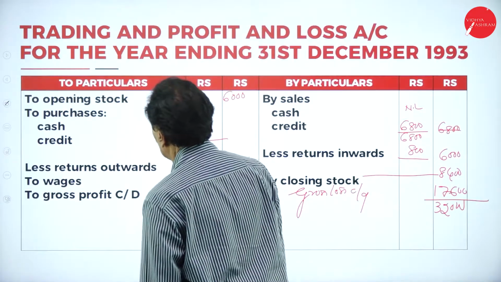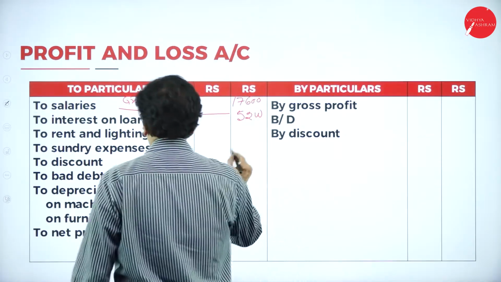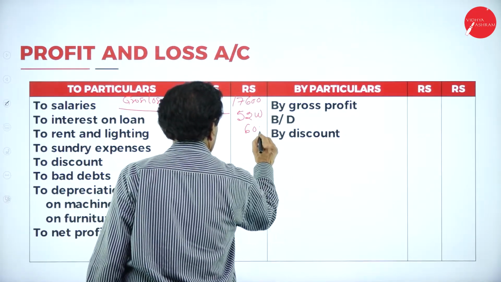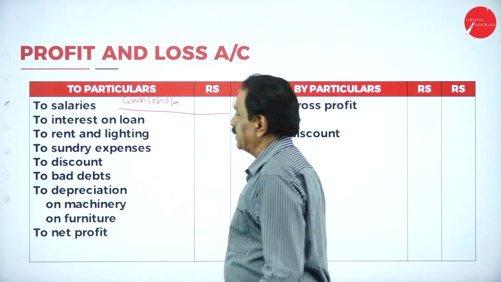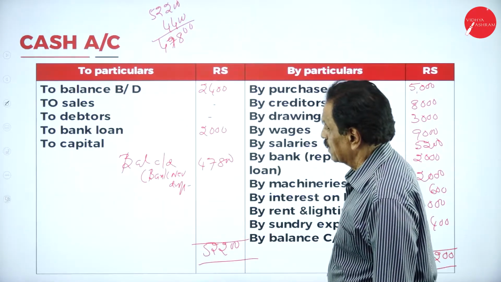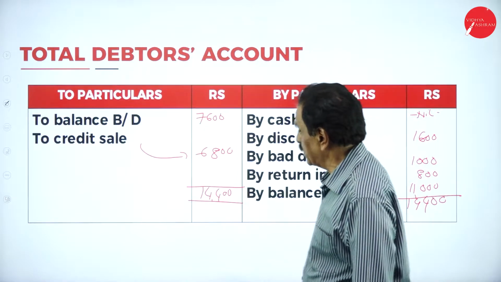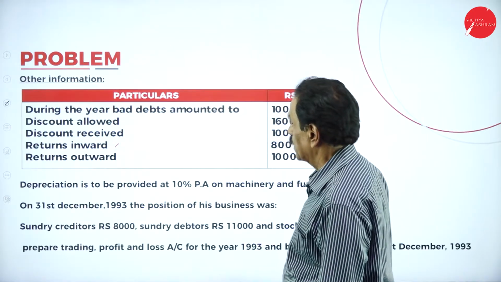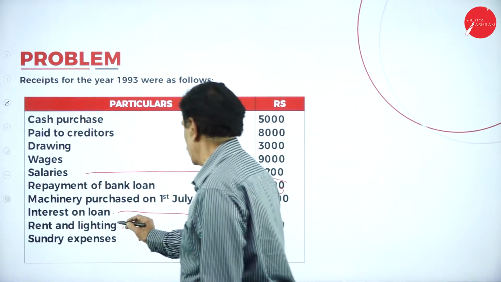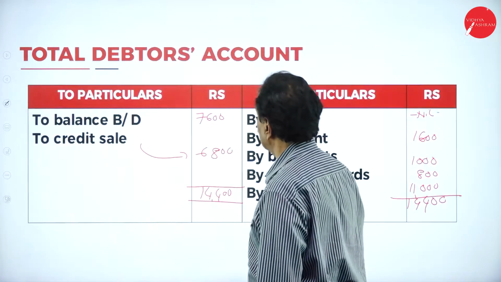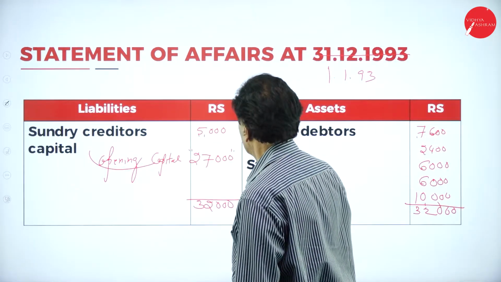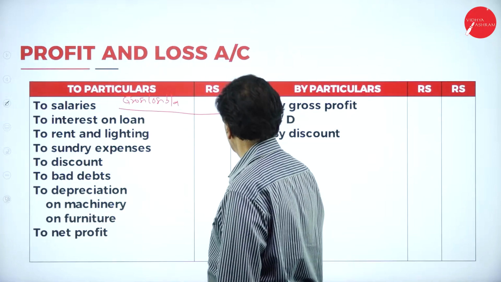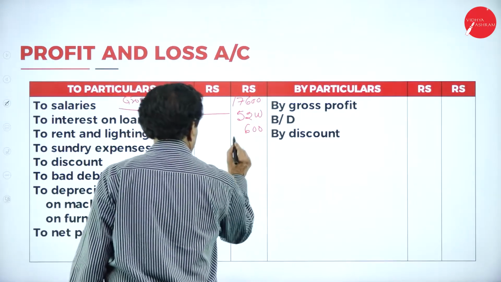Then rent and lighting. How much you paid for rent and lighting? Here, rent and lighting, 3,000.